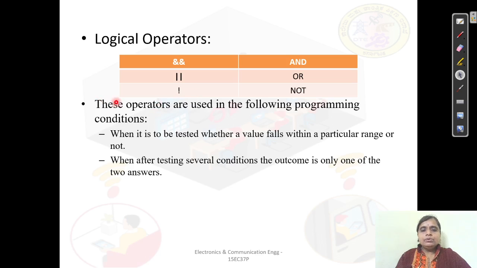We use the logical operators whenever the tested value falls within a particular range, and also whenever we want to test a larger number of conditions.